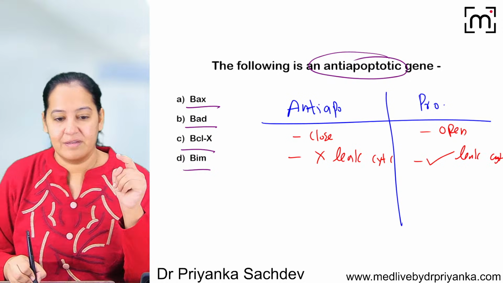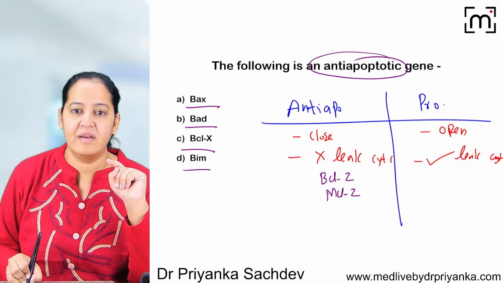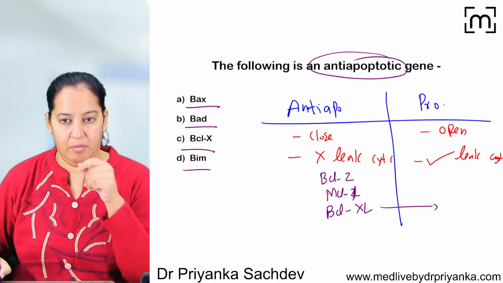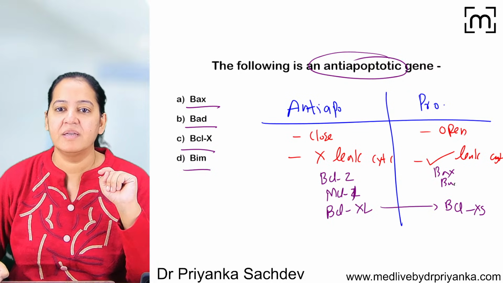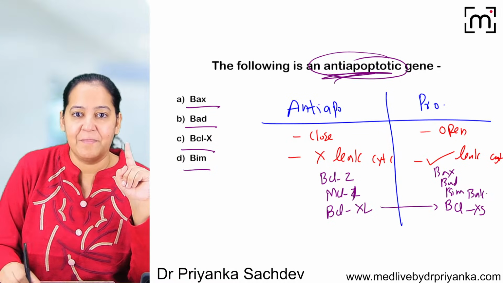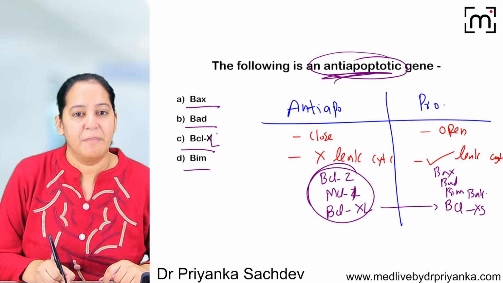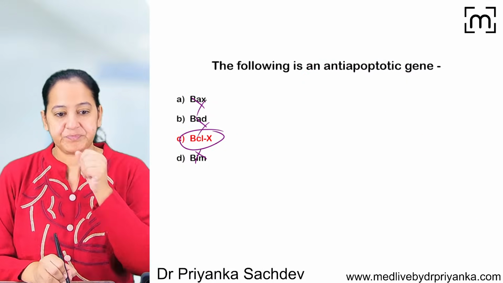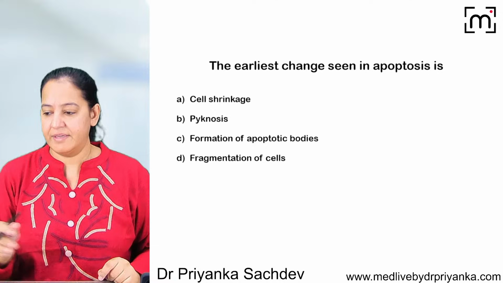So what are the examples here? The anti-apoptotic examples are BCL2, MCL1 and BCL-XL. Apart from that, BAX, BAD, BIM and BAK are the pro-apoptotic examples. Now read your question. They are asking for anti-apoptotic. So which of the following is an example of this? The correct answer is BCL-X, better if they give XL, but if they are not giving it, at least we will go with this. BAX, BAD, BIM are definitely pro-apoptotic. I hope you can understand. Okay, the next question is in front of you. You can answer it.